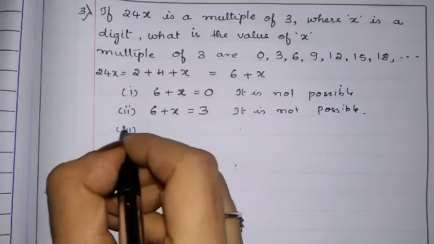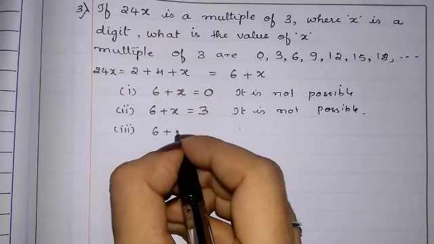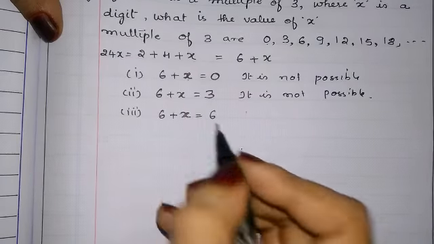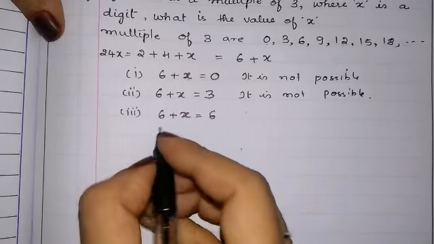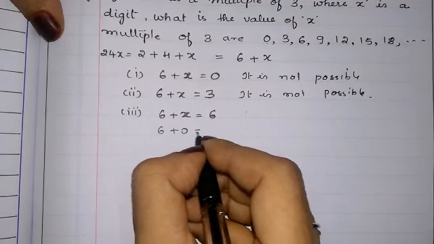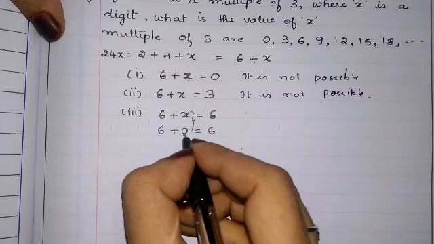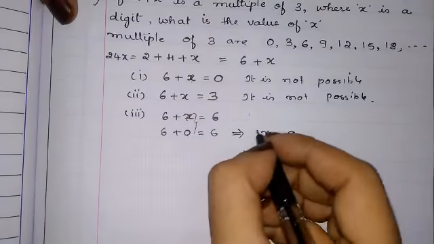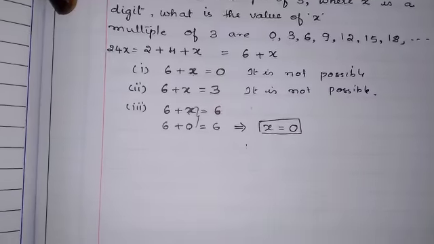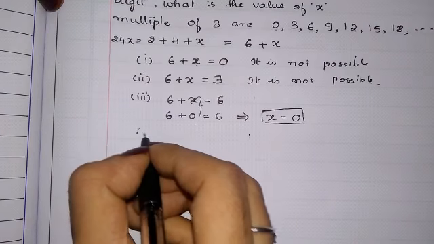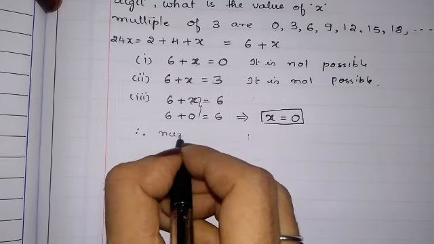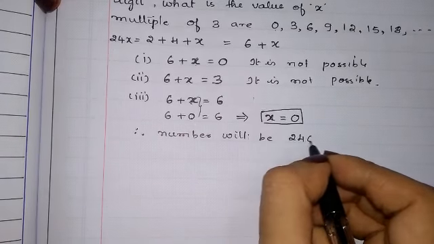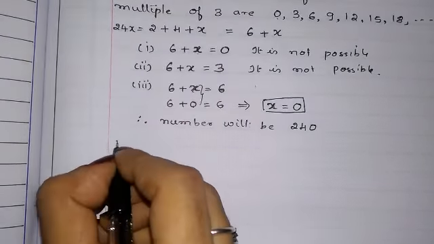Let us check for the third one. 6 plus x is equal to 6. Yes. Now we can see in place of x, if we write 0, we can get 6. 6 plus 0, we can get 6. So what do we write in place of x? We write 0. So we got one value, x is equal to 0. Therefore, if x is equal to 0, the number will be 240. Okay. Let us go for the next value.